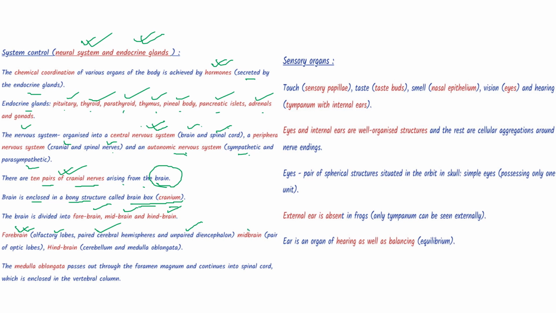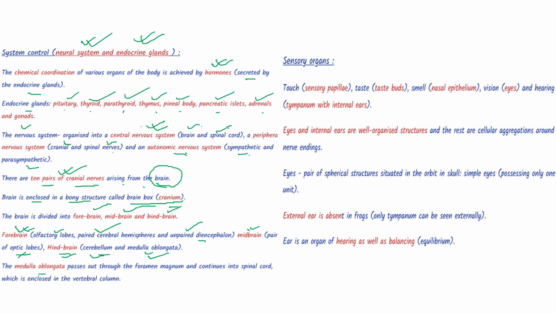The midbrain has a pair of optic lobes, and the hindbrain has the cerebellum and medulla oblongata.